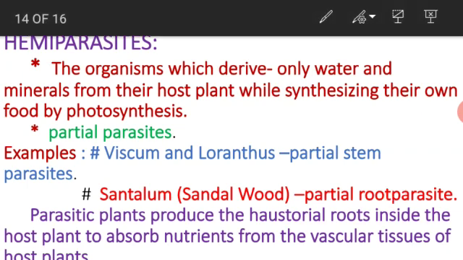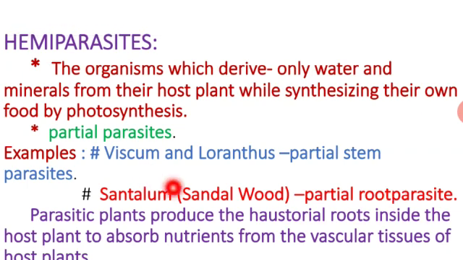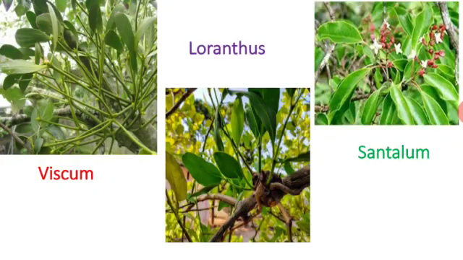Okay, so here the parasitic plants produce a haustorial root structure inside the host and penetrate into the vascular tissue, that is xylem, and absorb water from the host cell. So it absorbs water alone and synthesizes its own food. So it is named a partial parasite. Partial means half, so it depends only on water. These are some of the plants: Viscum, Loranthus, as well as Santalum. These are all different types of partial parasites.